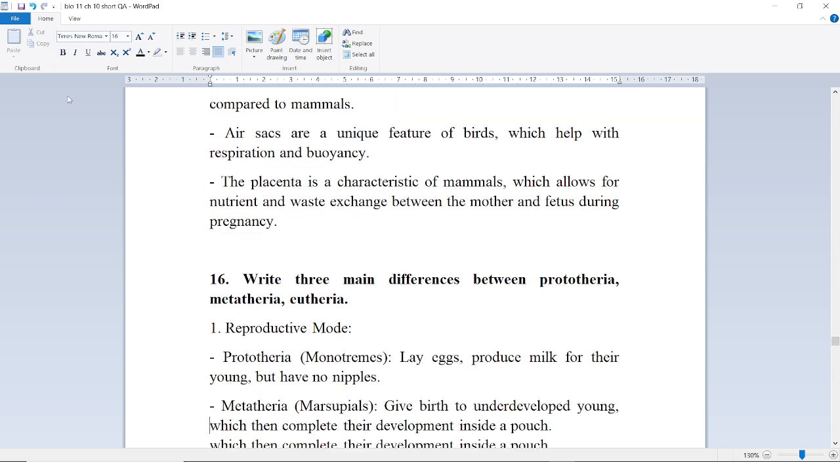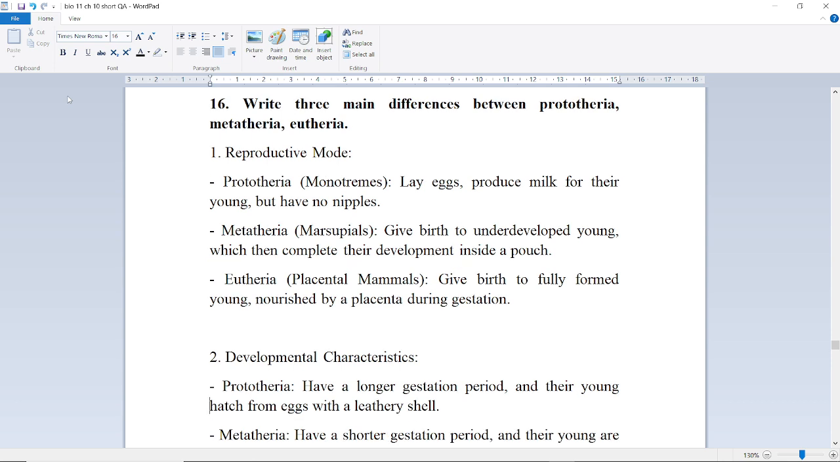Next question is, write three main differences between Prototheria, Metatheria, and Eutheria. So if we talk about the first one, Prototheria, these are also called monotremes. They lay eggs and produce milk for their young ones. Metatheria, they are also called marsupials, give birth to underdeveloped young ones, which then complete their development inside a pouch. And Eutheria, these are also called placental mammals, give birth to fully formed young, nourished by a placenta during gestation.